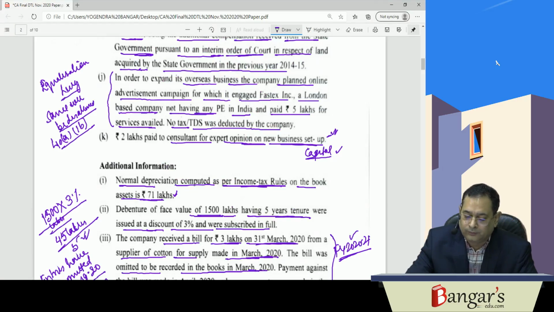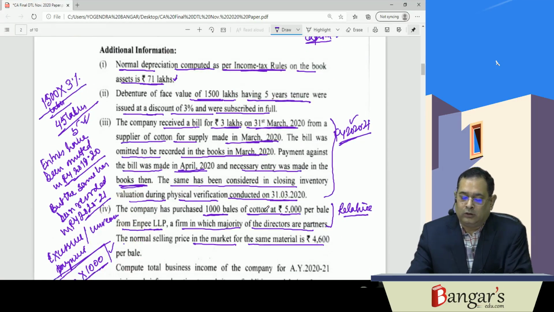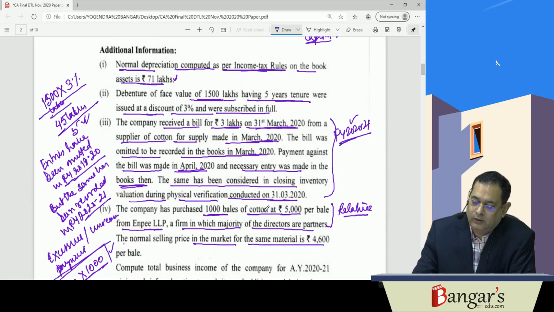Next is, the company has received bills for 3 lakhs on 31st March 20.